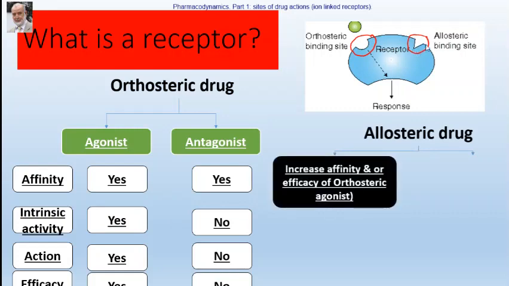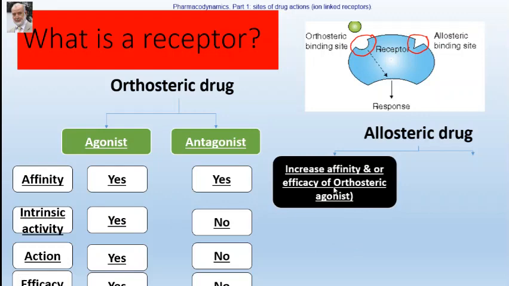An allosteric agonist, once it binds to the receptor, might increase the affinity of the orthosteric agonist to the receptor, or increase the efficacy of the orthosteric agonist. Okay?